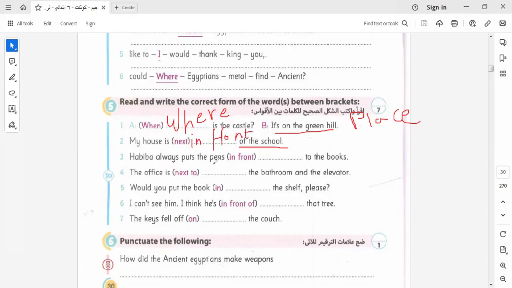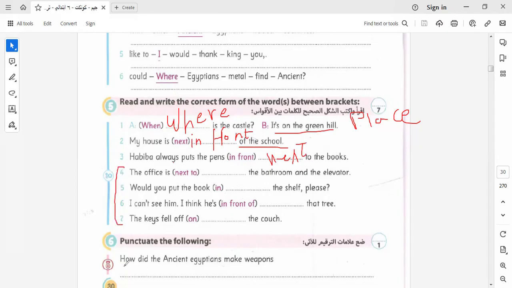Here he is making a replacement. Here he is saying next and put off. So we know that in front of. Here he is replacing in front and saying to. It will be here what? It will be next. Okay, it will be next. So I leave the rest from 4 till the end. It will be homework. Let's go to another one here.